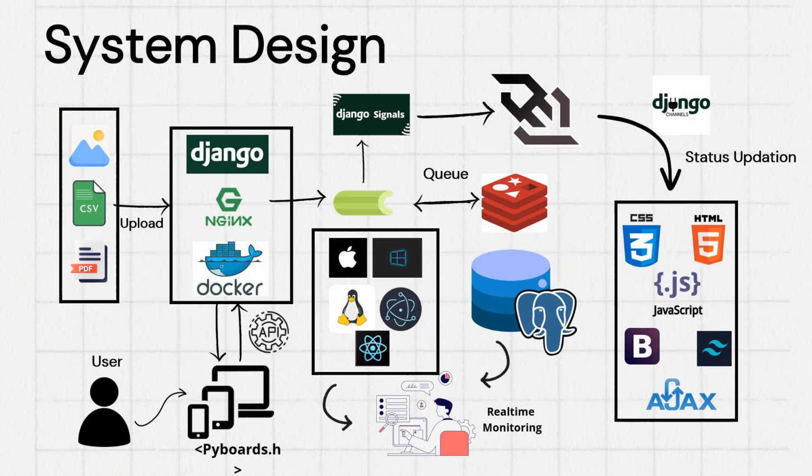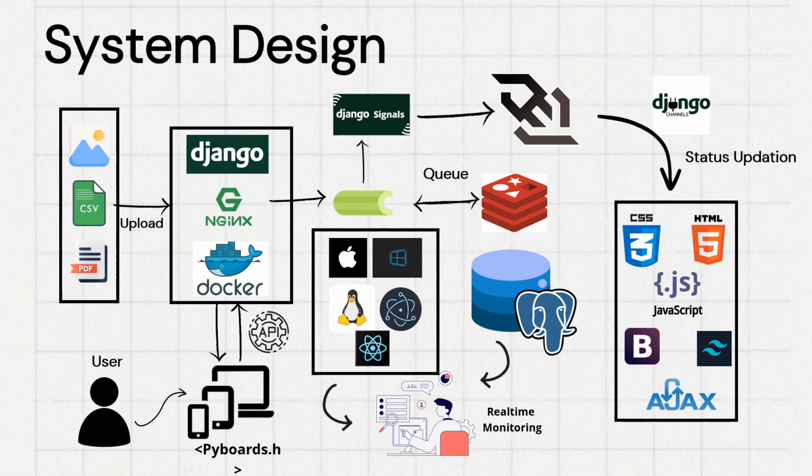This is our system design. Whenever you are going to send your Python code to our server, you can make use of our package, which is shanloop. You can easily install it using the command pip install shanloop. Then you need to upload your file to our website, which may be CSV, Excel, or PDF. Then we generate a link and give it to you. You need to place that link in your code. For example, if you are going to read a file, pd.read_csv of that link we generated.